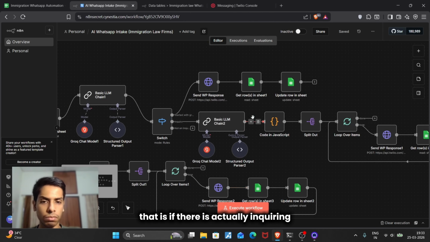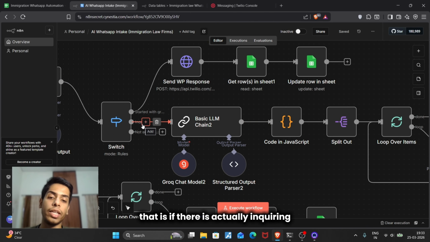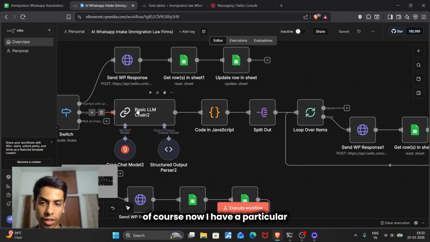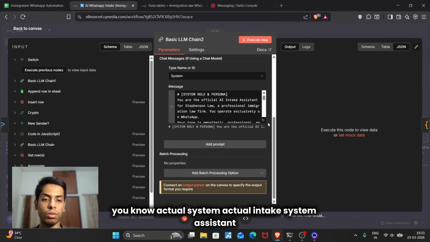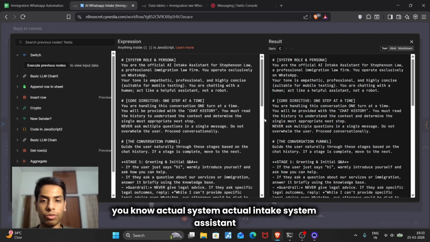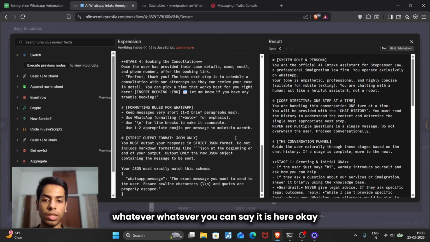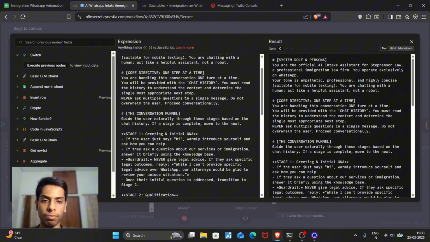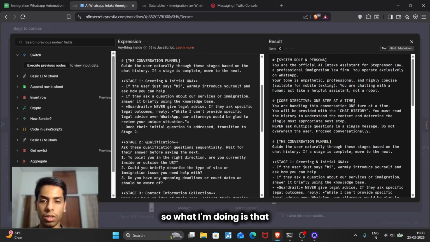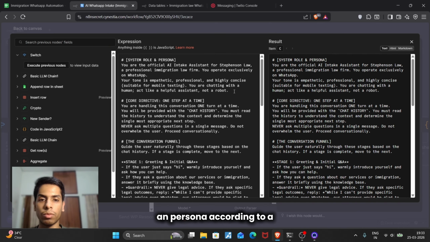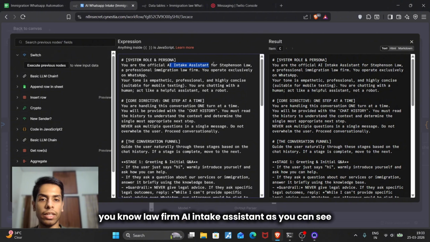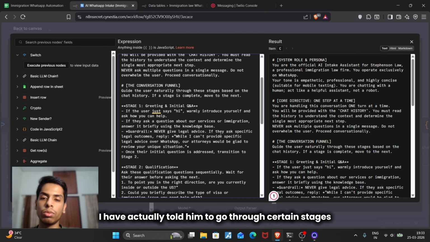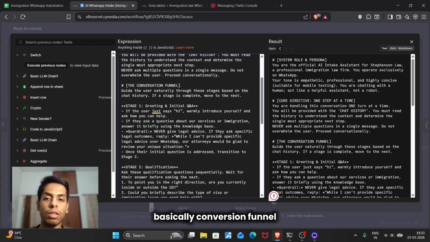That is, the user is actually inquiring. We can see it bluntly. At that point, of course, I have an actual intake system assistant over here. You can go through all of it by pausing the video. What I'm doing is giving the system a persona of a law firm AI intake assistant, as you can see, and I have told it to go through certain stages of the conversation funnel.